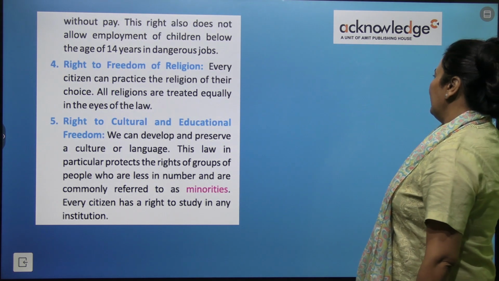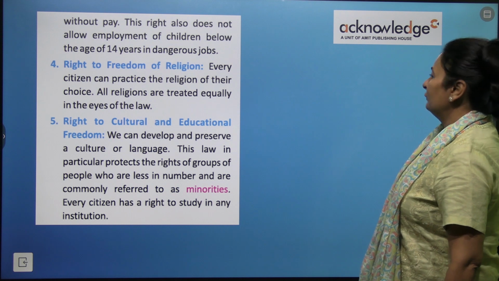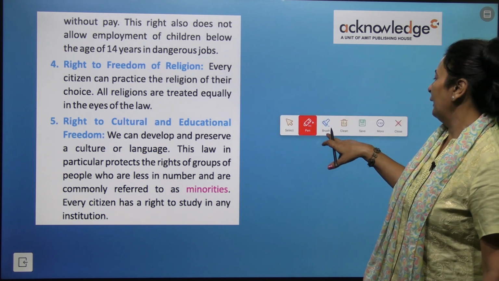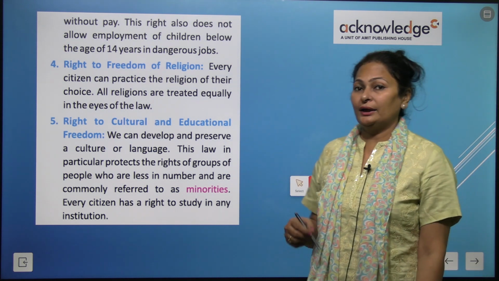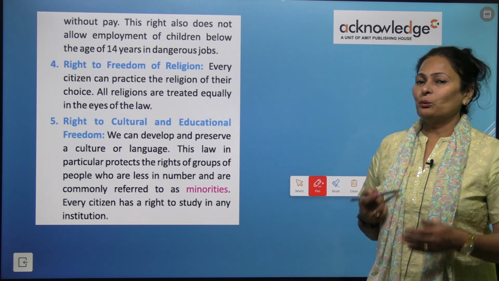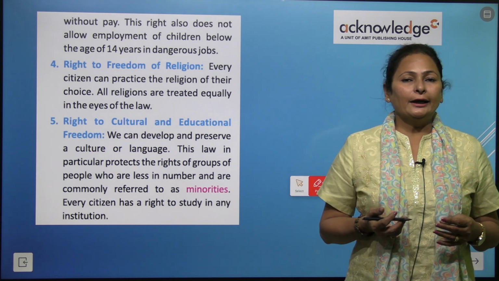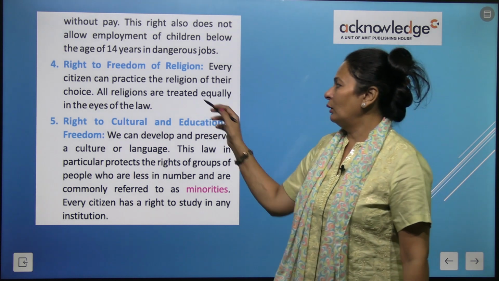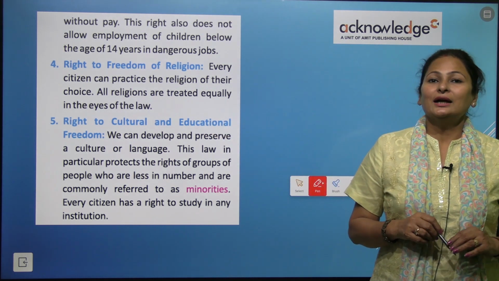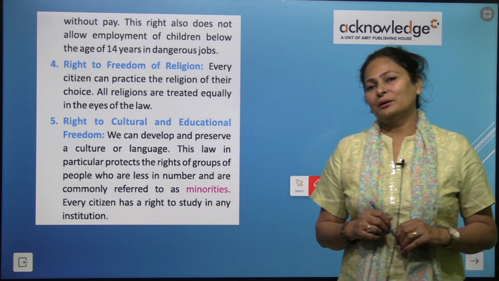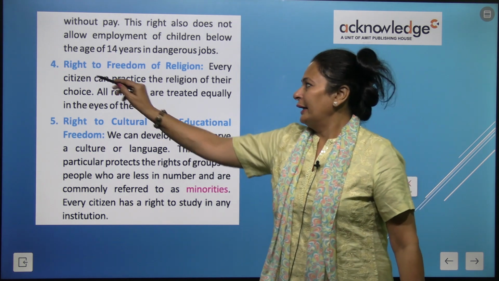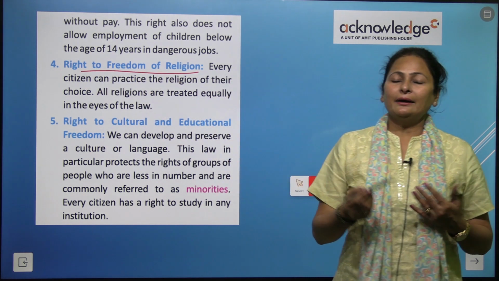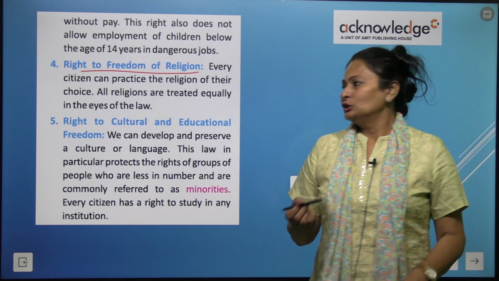Now next is the right to freedom of religion. Every citizen can practice the religion of their choice. You are free to opt for any religion of your choice. All religions are treated equally by the government of India, right? So you can opt for any religion of your choice.